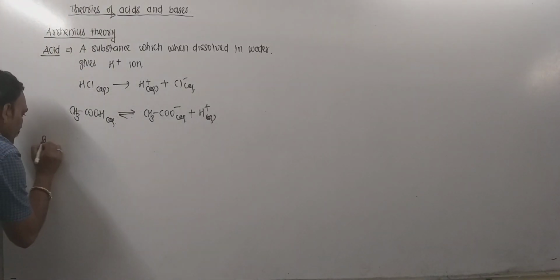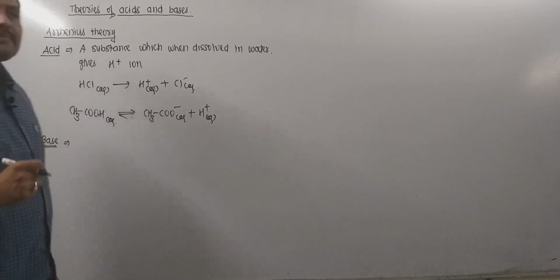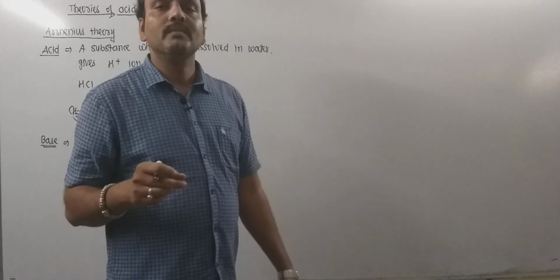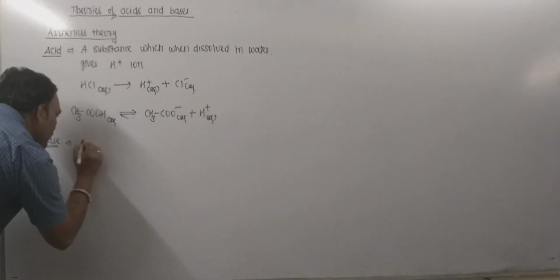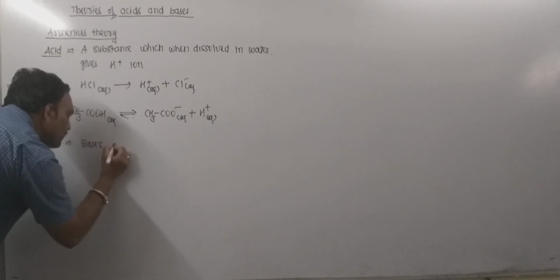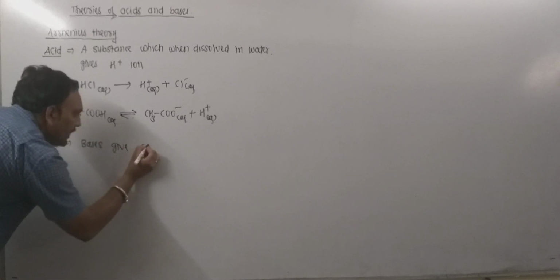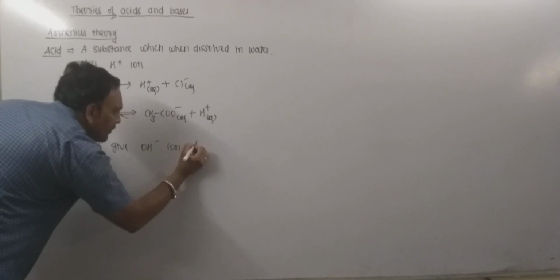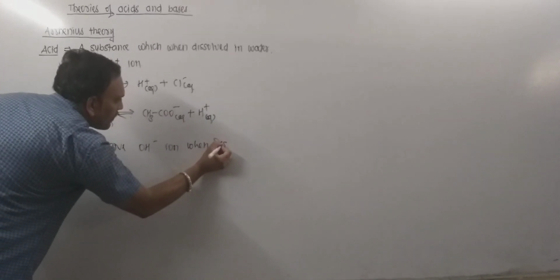Now what is a base according to Arrhenius theory? Remember, as per Arrhenius theory, a base is a substance which when dissolved in water gives hydroxide ion. I mean, bases give hydroxide ion, that is OH minus ions, when dissolved in water.